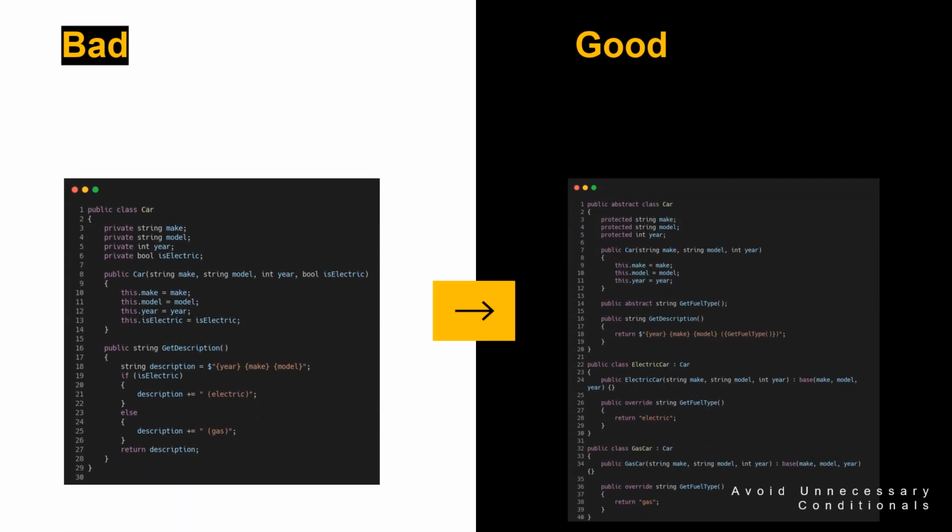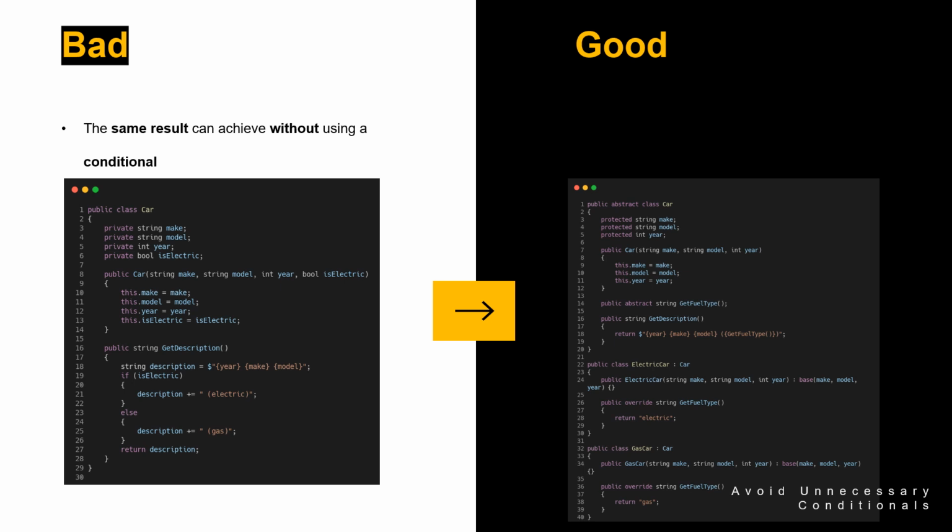As a programmer, it is important to strive for clean and maintainable code. One way to achieve this is by avoiding unnecessary conditionals. While conditionals, such as if statements, may seem necessary for certain tasks, there are often alternative solutions that can achieve the same result without using a conditional. One such solution is polymorphism.